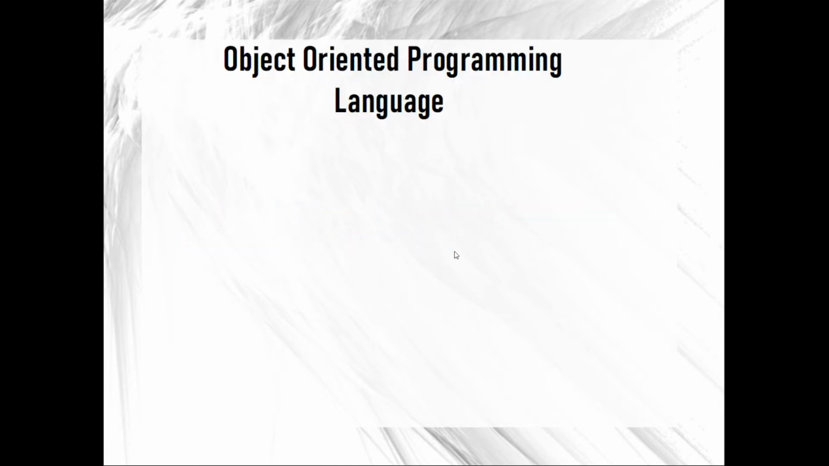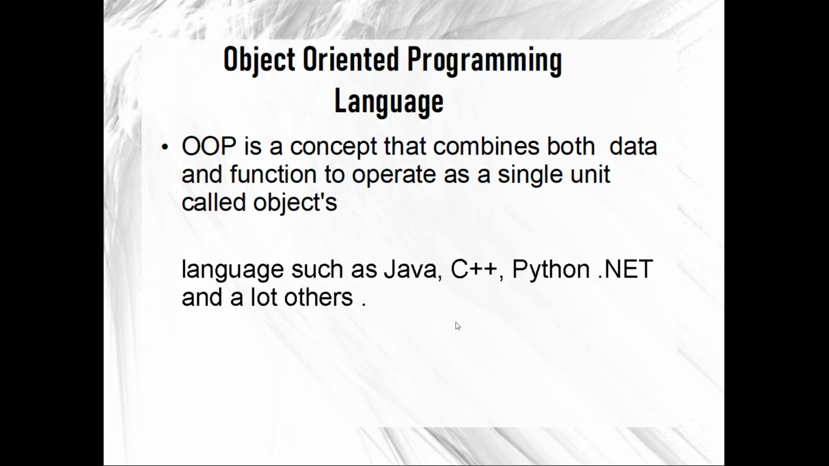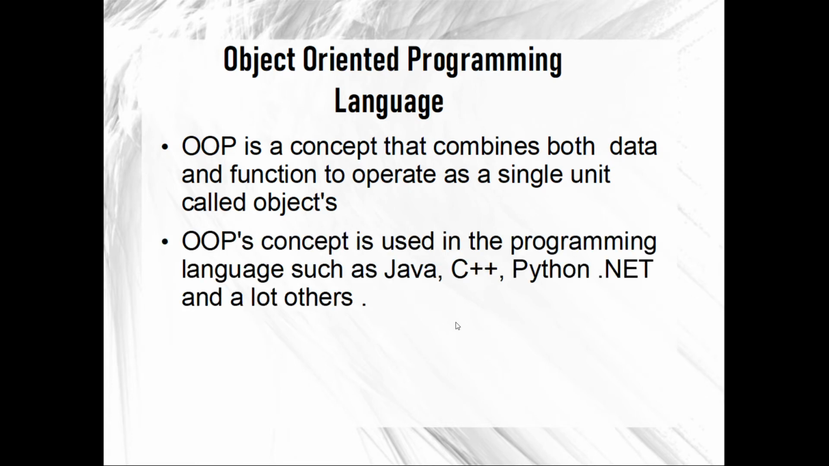Okay, now let's move on. OOPS is a concept that combines both the data and the function to operate as a single unit called an object. So this is how OOPS operates. The OOPS concept is used in programming languages such as Java, C++, .NET, Python and a lot of others.